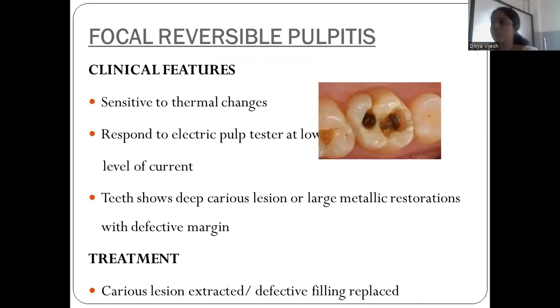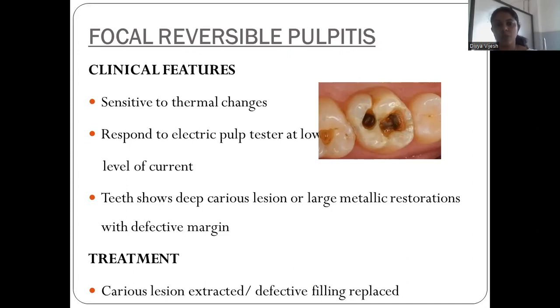So first we have to study focal reversible pulpitis. From the name itself, we can identify it as reversible, right? Reversible means whenever we remove the irritant or the infective agent, the pulp becomes normal. The inflammatory reaction will subside.